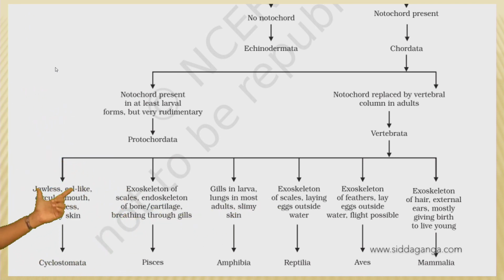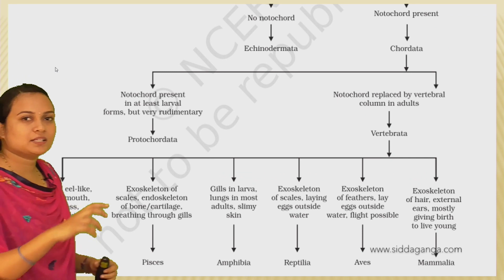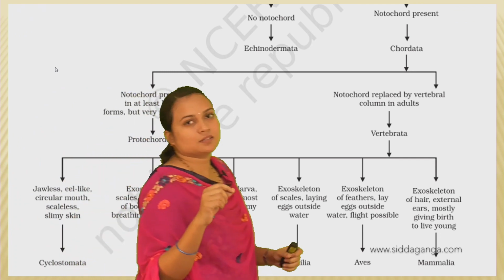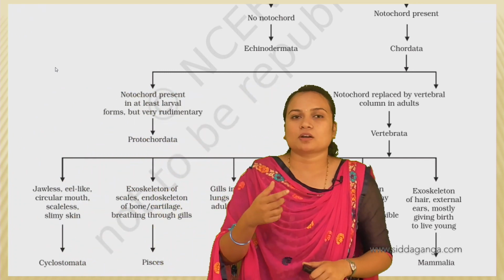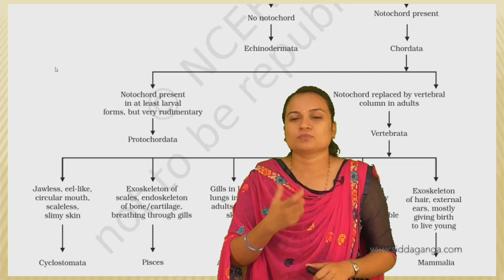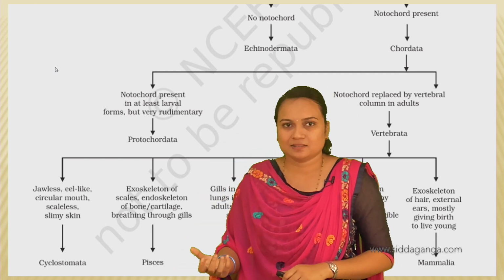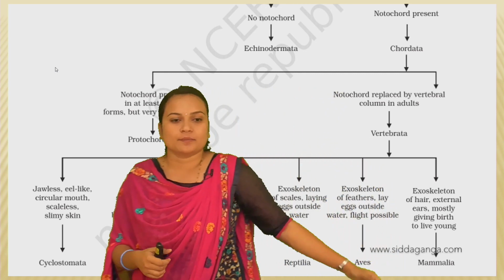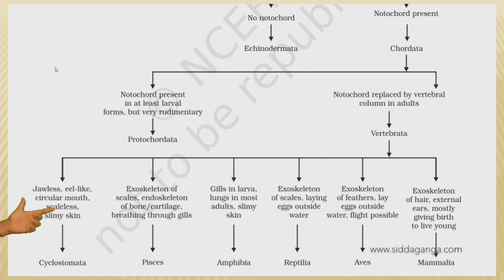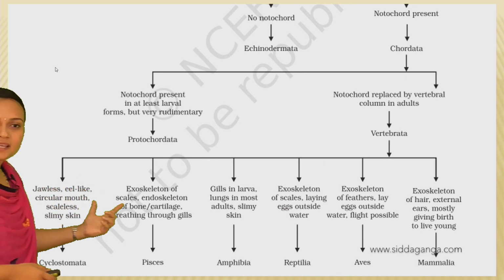In Vertebrata, again the first character is whether the organism has a jaw or not, whether they bear a jaw or lack the jaw. So the organisms which are jawless, which lack the jaw, have a body that is eel-like.